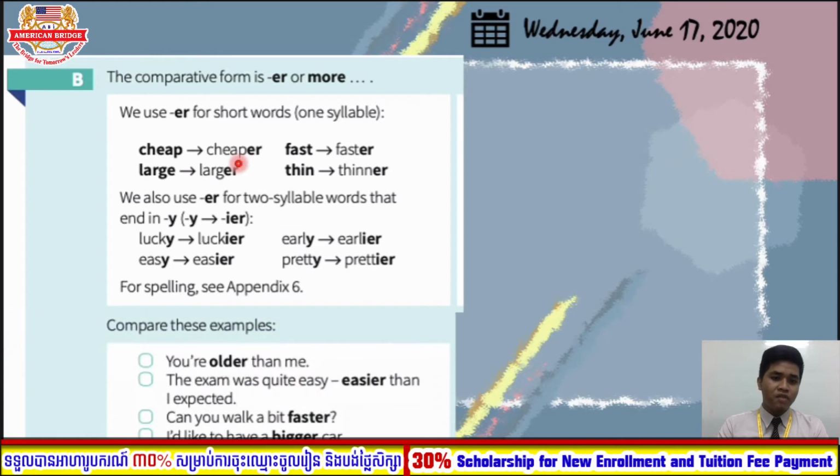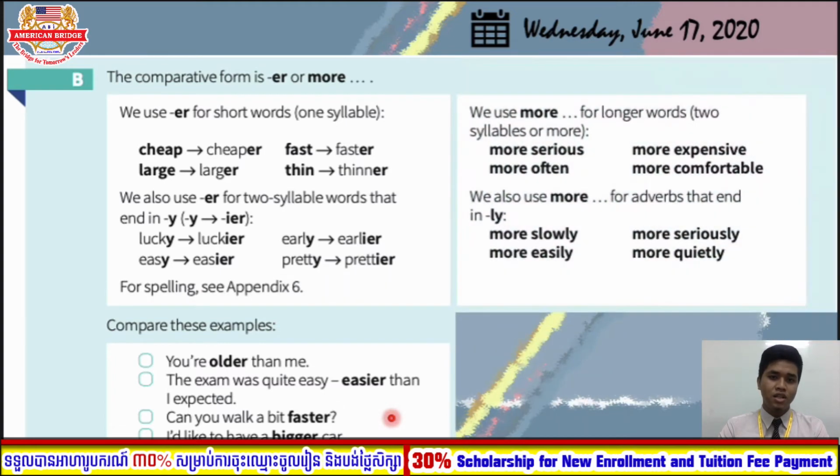So let's look at some of the examples. Let's say old, which is only one syllable. So you are older than me. Here, easier. The exam was easier than I expected. Can you walk a bit faster? So these are the examples that use the comparative form. So let's move on to the other form. I'm sorry, it's not the superlative form, but it is still the comparative form, but we use the word more.